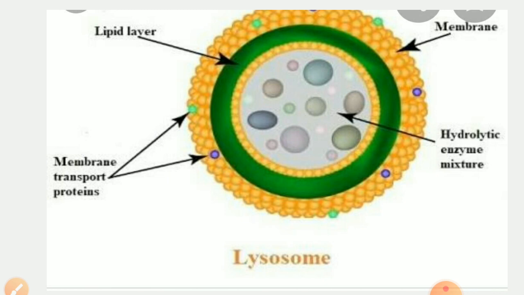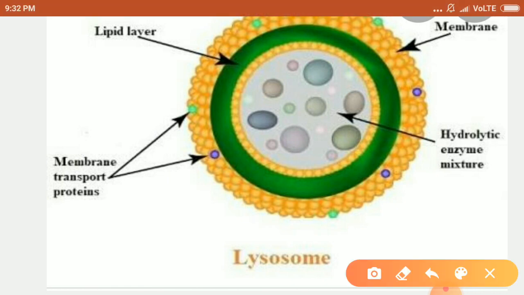One specific thing about lysosome is that during cellular metabolism, when the cell gets damaged, lysosome may burst and the enzyme digests their own cell. Therefore, lysosomes are also known as suicidal bags of the cell. This is a very important question, which is often asked in the examination: which organelle is known as suicidal bag and why?